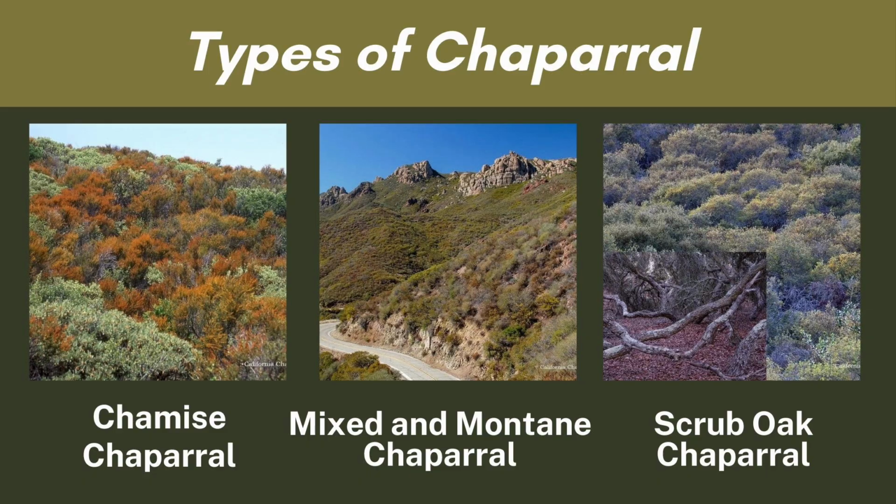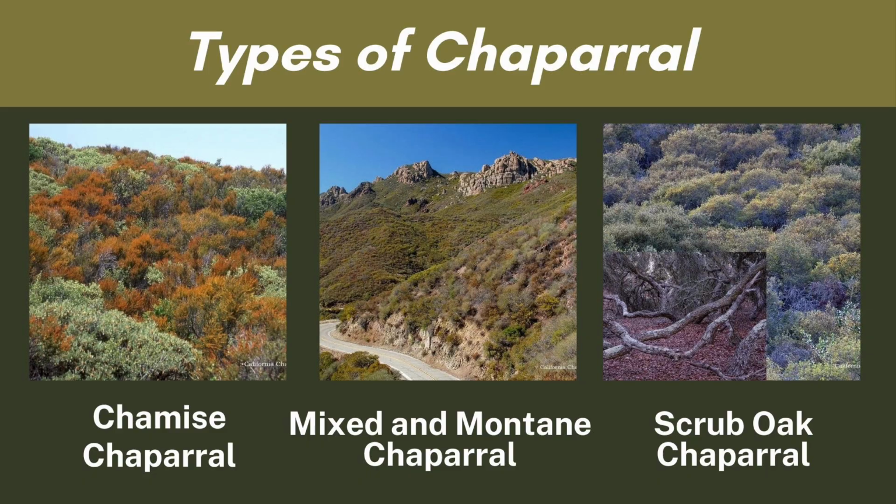This type of chaparral is common in areas with poor soil quality and is well adapted to the hot, dry conditions typical of the Mediterranean climate. Chamise chaparral is often found in regions with low rainfall and is highly susceptible to wildfires, but the chamise shrubs can regrow from the roots after a fire.